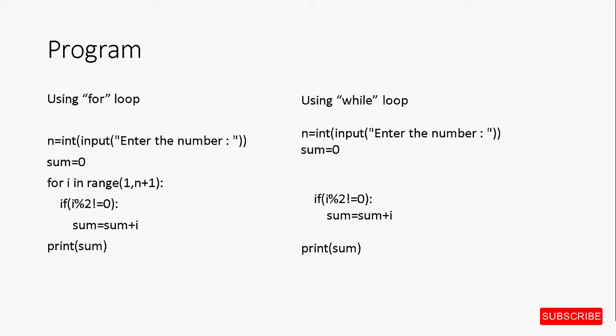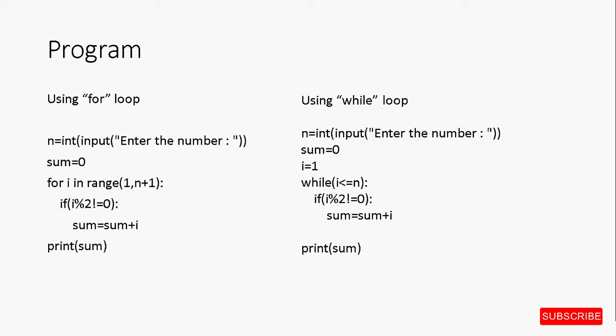We have to generate numbers starting from 1. So we will provide an initial value of 1 to our loop variable i before the start of the loop, and hence the statement i equal to 1. Then the while loop and the test condition is needed. We need to generate numbers until n. So we can keep the condition as i less than equal to n. So the statement becomes while i less than equal to n.